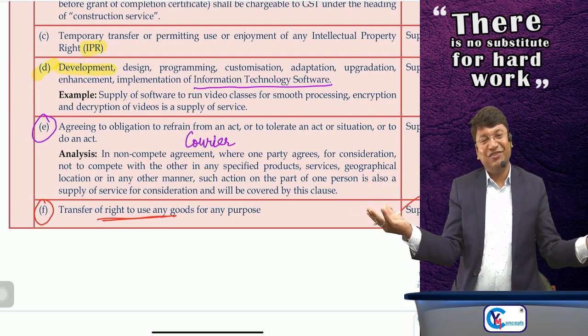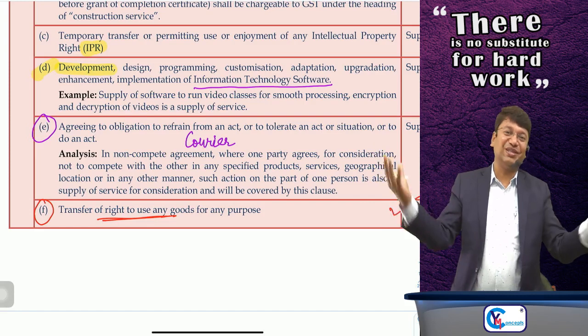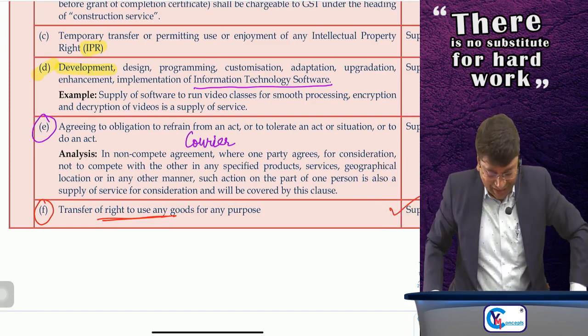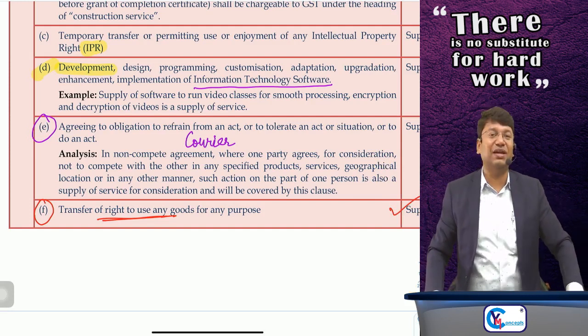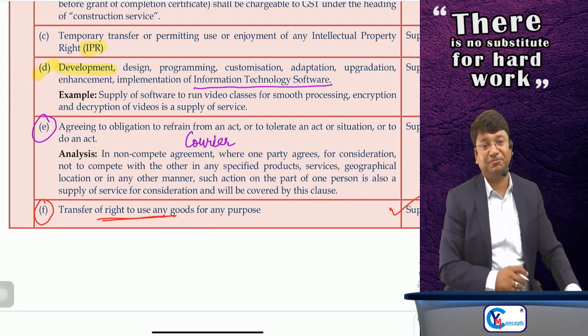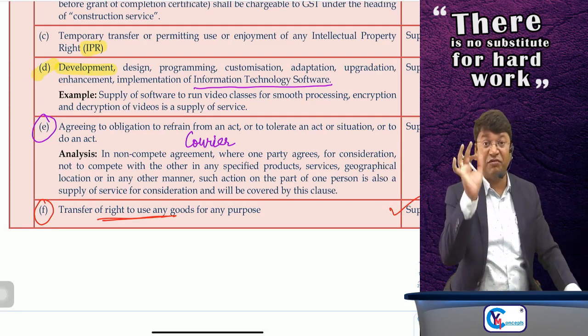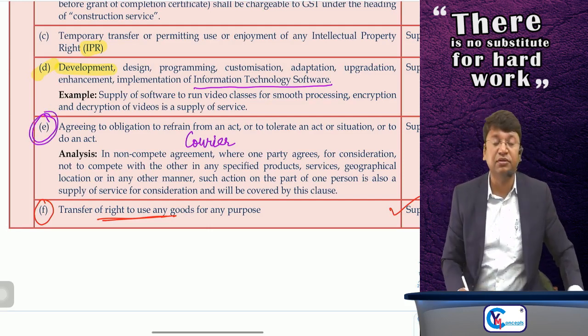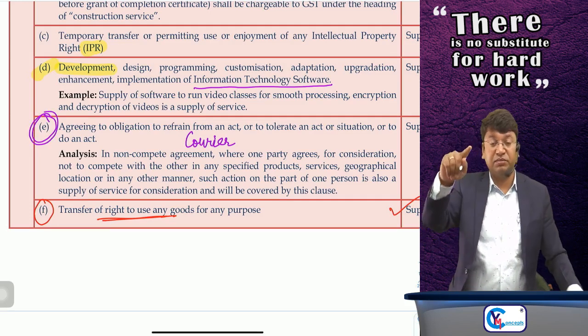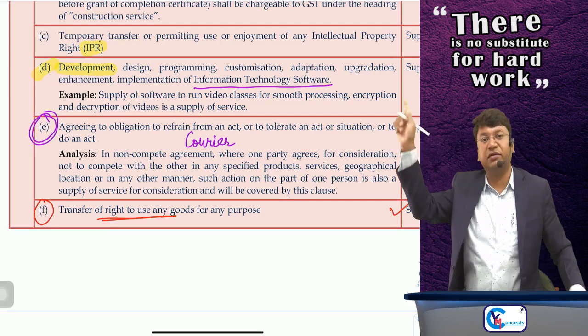So if you're getting something for not doing anything, it is also supply of service. Sir, agreeing to obligation to refrain from an act or to tolerate an act or a situation or to do an act is a supply of service. Clear? Done. Sir, one very big and very good circular is given regarding this. This big circular will be discussed at the end of chapter number 9.